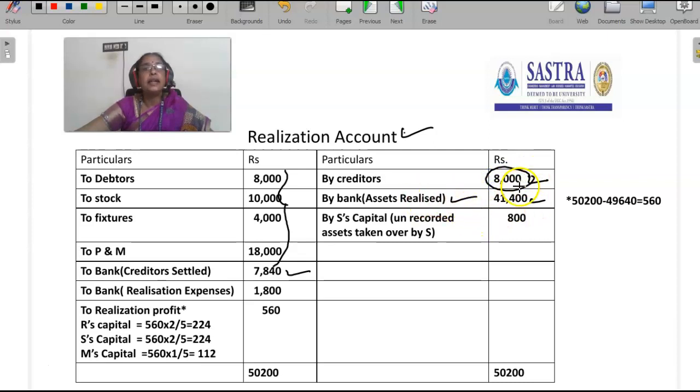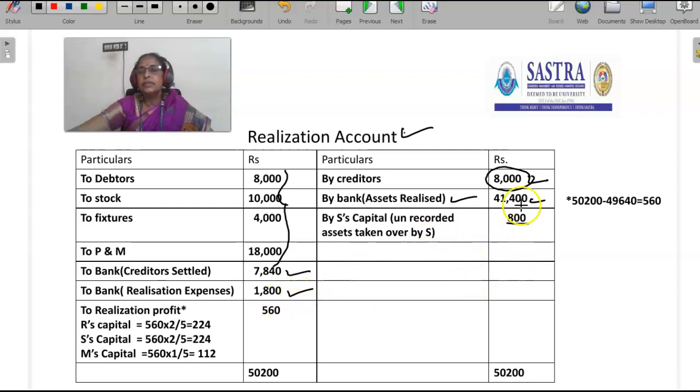They have to settle 8,000, but they are allowing a 2% discount and settled at rupees 7,840. Then they have to bear the realization expenses at rupees 1,800. Then S has taken over the unrecorded asset, so S's capital account should be debited to the extent of 800. So by S capital account, unrecorded asset taken over by S 800.